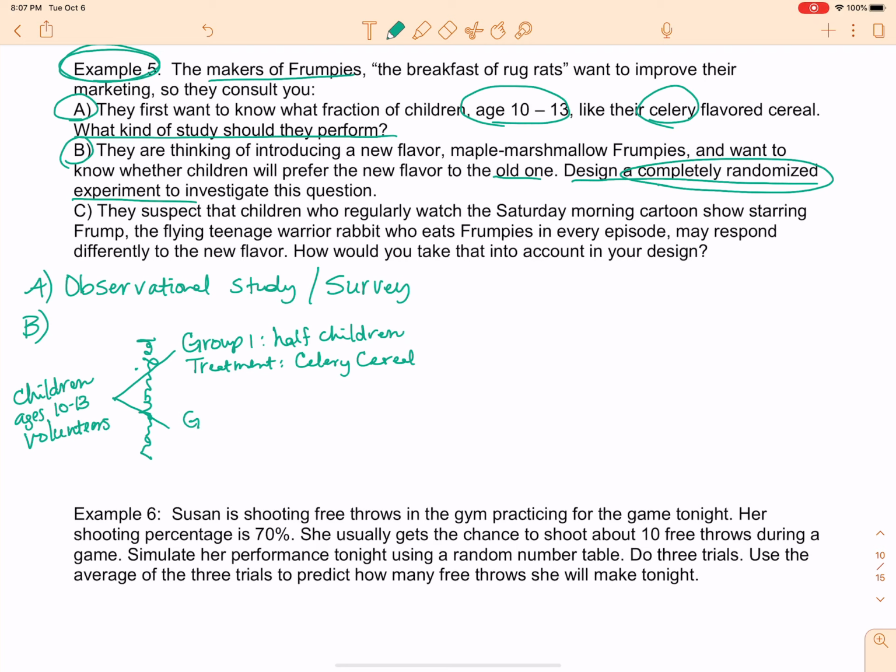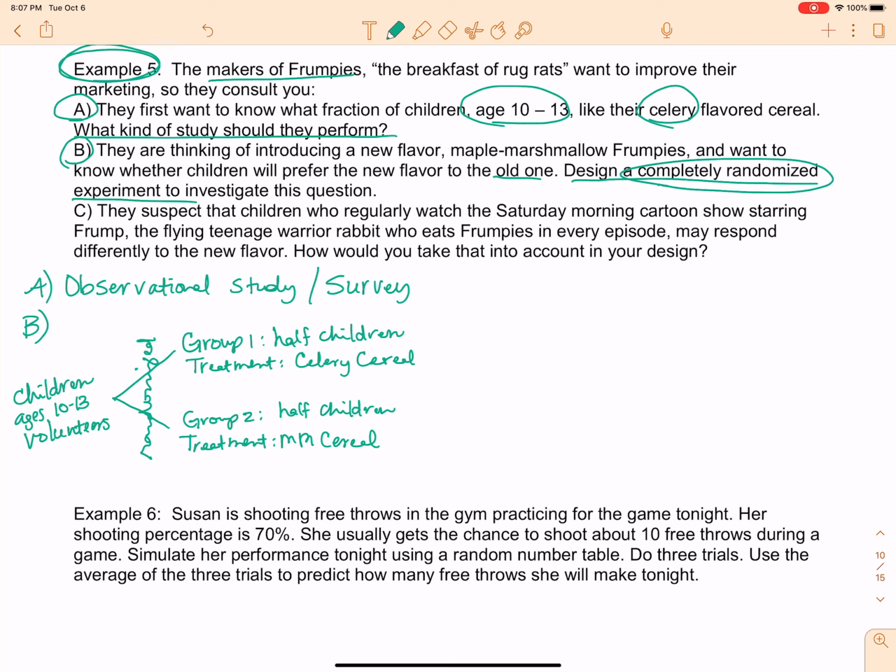And then we have group 2, and this is half the children. And they're going to receive the treatment maple marshmallow. We're going to call it MM.